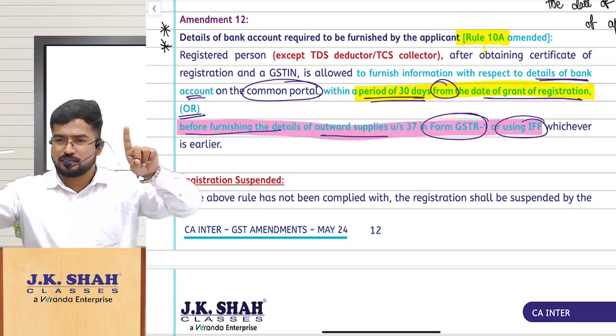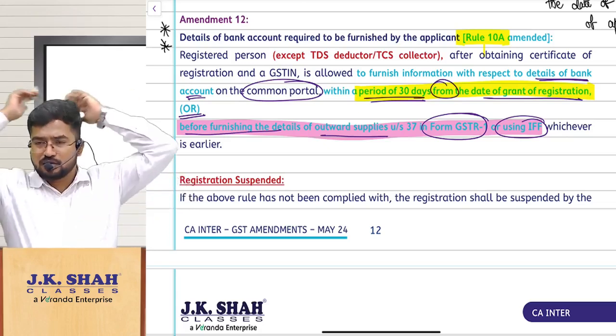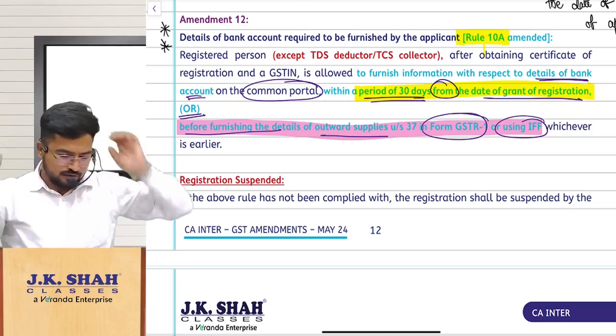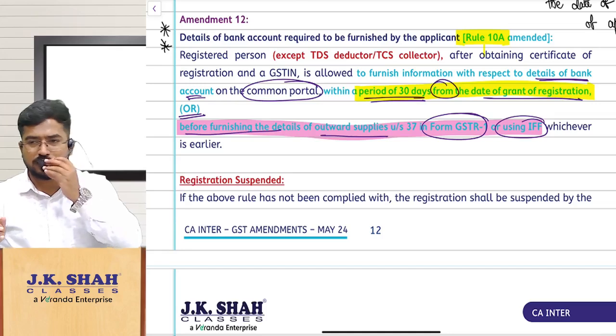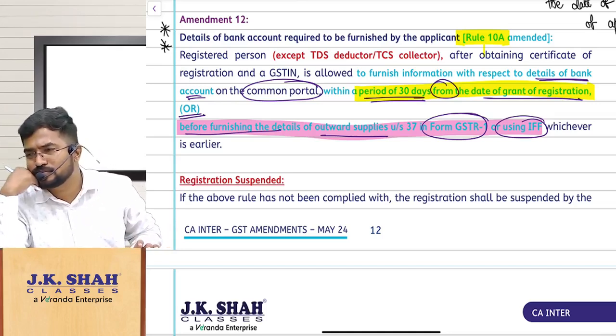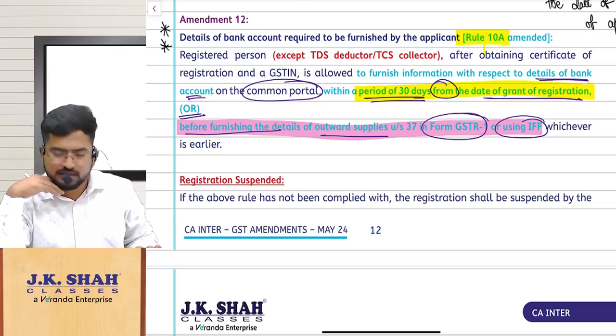or before even filing GSTR1, whichever is earlier. Before filing your GSTR1 or IFF, whichever is earlier. Am I clear? Now, sir, I won't do that, sir. What will you do? I will suspend your registration.